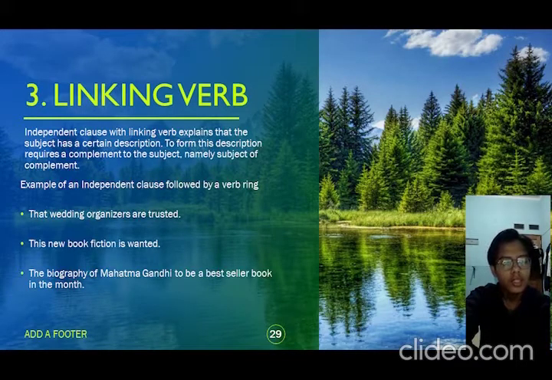In the sentence, same, there is no action verb and no object. It only has a subject and a certain description. The subject is the biography of Mahatma Gandhi, and the certain description is a bestseller book in the month.